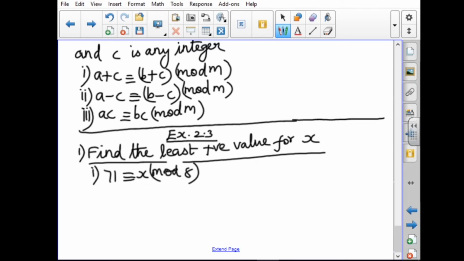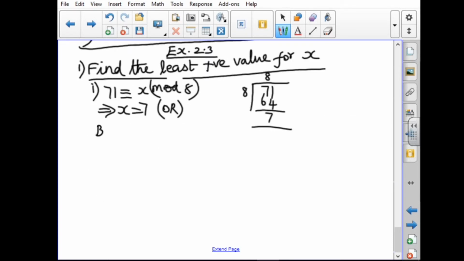Dividing 71 by 8, 8 eights are 64. Subtracting, this is the remainder. The x value should be 0 to 7 only, because x represents the remainder. So subtracting, the answer will be 7. From this you can write x equal to 7.